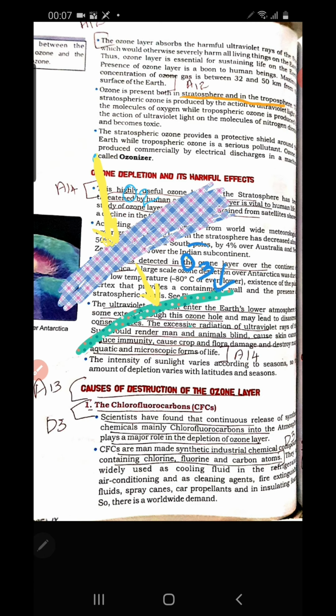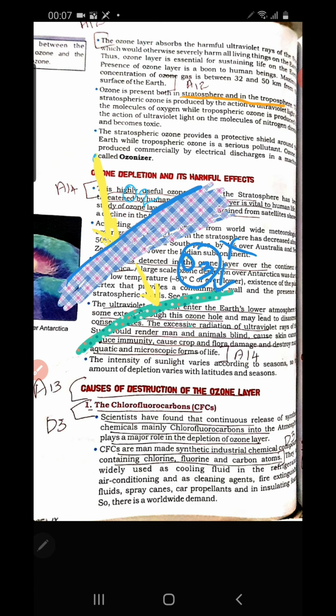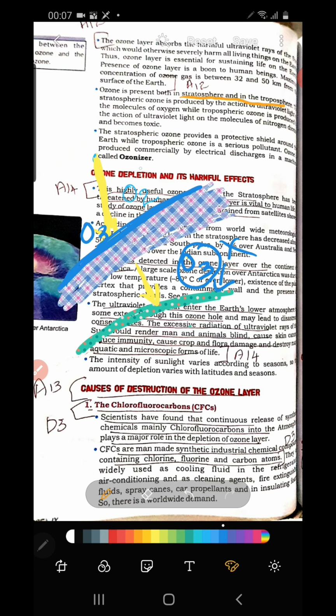troposphere is very harmful. But most of the time a huge quantity of ultraviolet rays does not reach the troposphere. The reason is that the ozone layer present in the stratosphere absorbs the ultraviolet rays from the sun. So a huge quantity of ultraviolet rays is not reaching the troposphere, the lowest layer, so that this pollutant is not formed on a large scale.